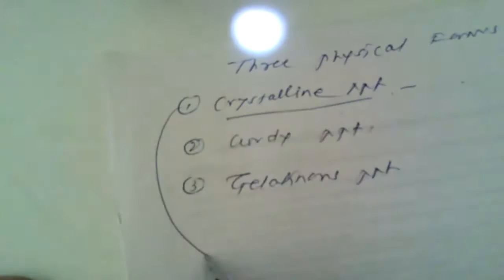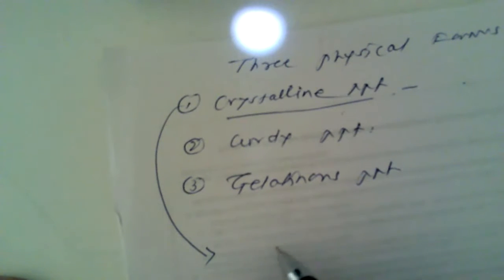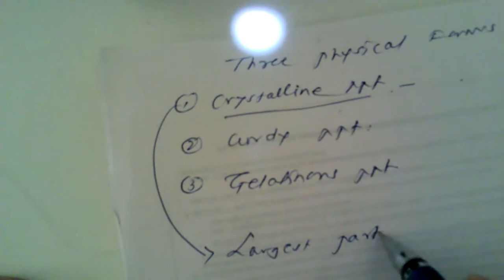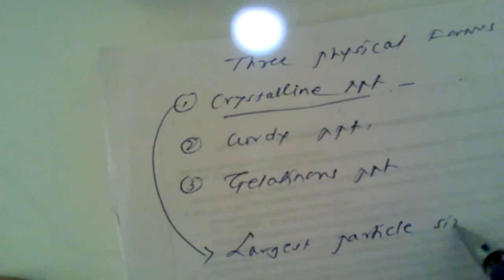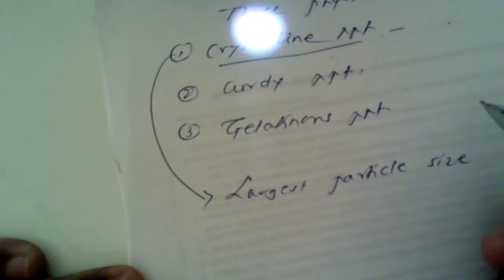Now, what are these three different types? If we look at the first, that is the crystalline precipitate. What is this crystalline precipitate? Crystalline precipitates have the largest particle size. That means the size of these precipitate particles is very large.